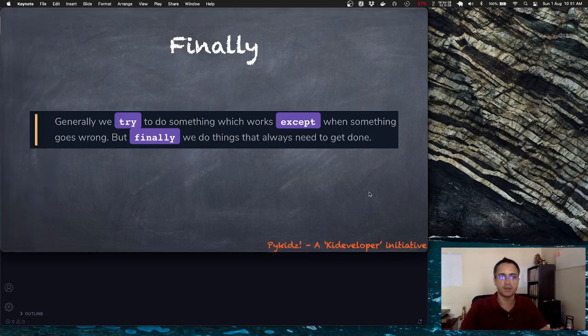Let me take an example. Let us say we use a program to read a file. The first time everything goes fine and we finish reading the file, and finally we close the file, right? Second time we read the file, something goes wrong when we read the file. We handle that and finally we close the file. The closing of the file finally needs to happen whether all is well or if things go wrong. That is the concept of finally.